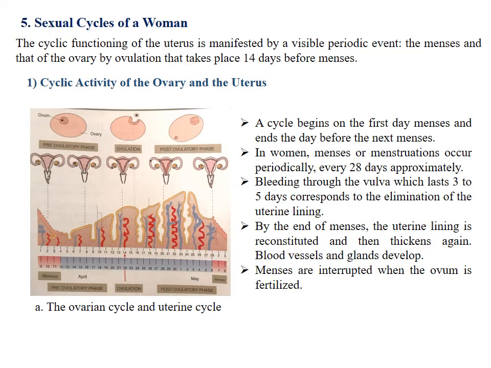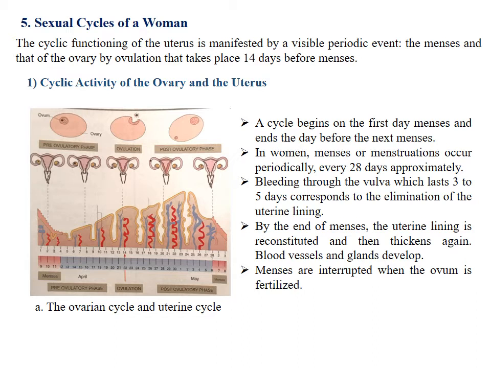Let's talk in details about the sexual cycles of a woman. The cyclic functioning of the uterus is manifested by a visible periodic event, the menses, and that of the ovary by ovulation that takes place 14 days before menses. Now let's see in details the cyclic activity of the ovary and the uterus. Document A shows the ovarian cycle and the uterine cycle.